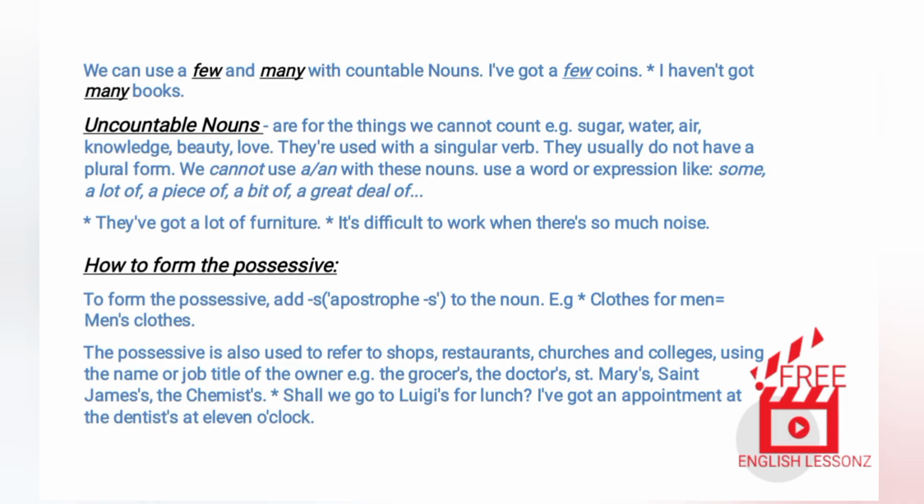To form the possessive, add 's to the noun. Example: clothes for men equals men's clothes. The possessive is also used to refer to shops, restaurants, churches and colleges, using the name or job title of the owner. Examples: the grocer's, the doctor's, St. Mary's, St. James's, the chemist's. Shall we go to Luigi's for lunch? I've got an appointment at the dentist's at 11 o'clock.